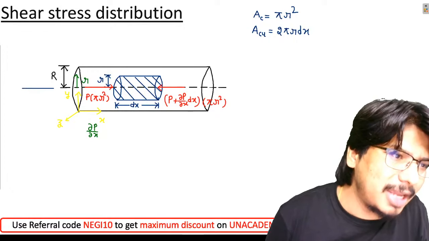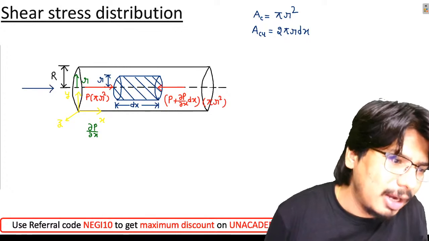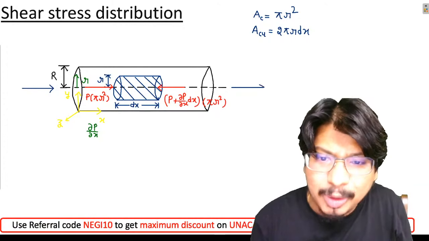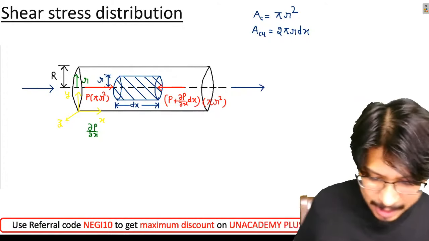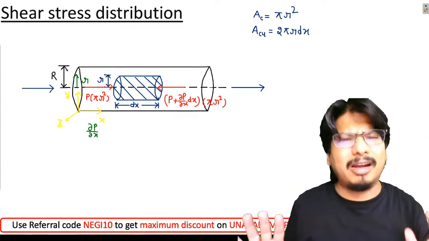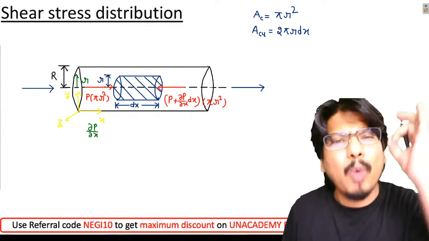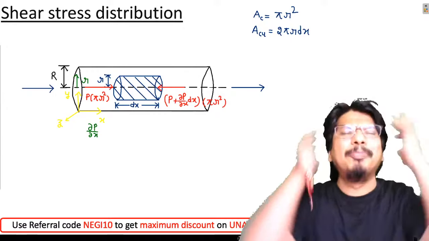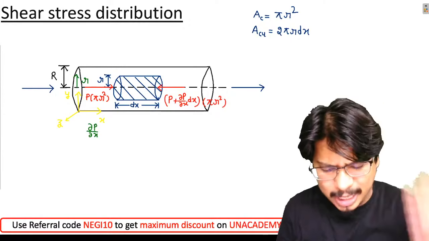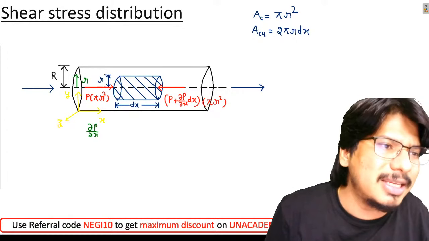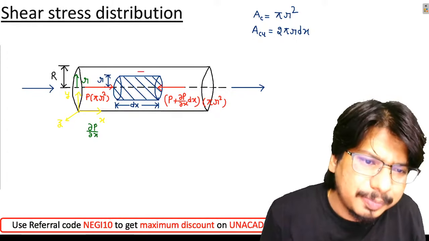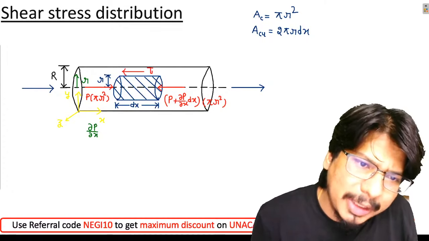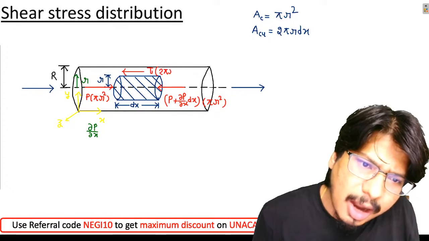Let us suppose the flow is taking place from the left end to the right end. Can you tell me what will be the direction of the shear force? Anyone in the class can tell me? Excellent. Beautiful. Yes, you are absolutely correct. It will be acting right to left, and of course the magnitude will be tau into 2 pi r dx.